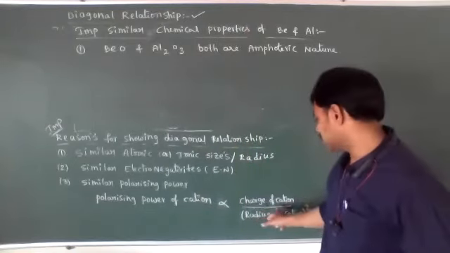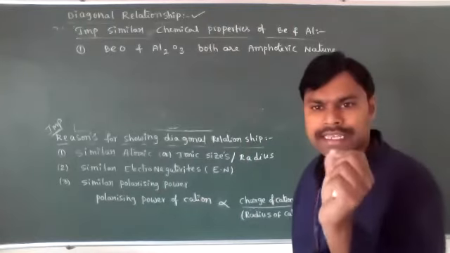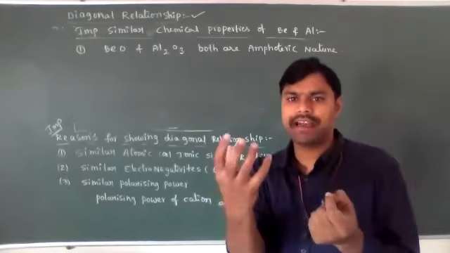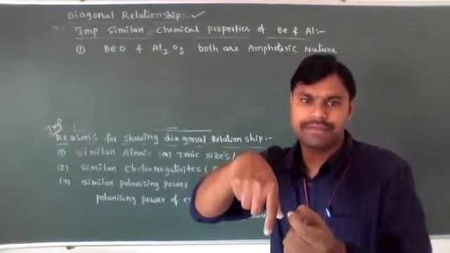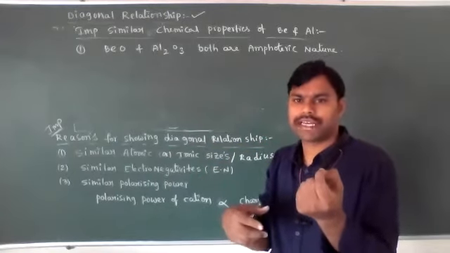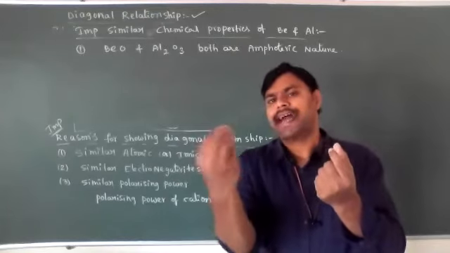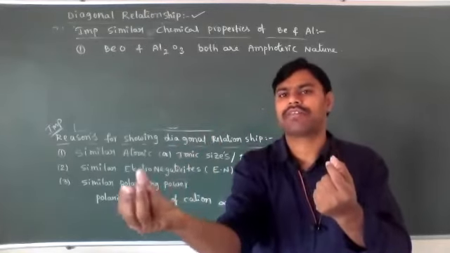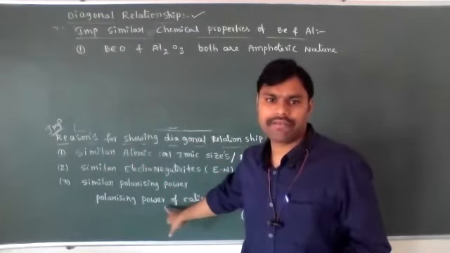Polarizing power is the property of a cation, the ability of the cation to attract the negative electron cloud. In ionic compounds, the cations can attract the electron cloud of anions. That ability is known as polarizing power.